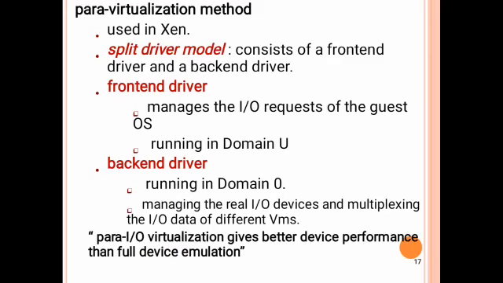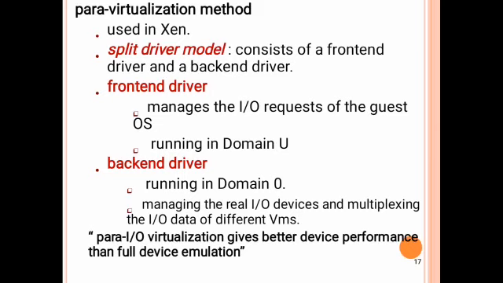Second type is para virtualization. It is mainly used in the Xen processor. Here we use a method called the split driver model. That means it consists of a front end driver and a back end driver. The front end driver manages the input and output requests of the guest OS.